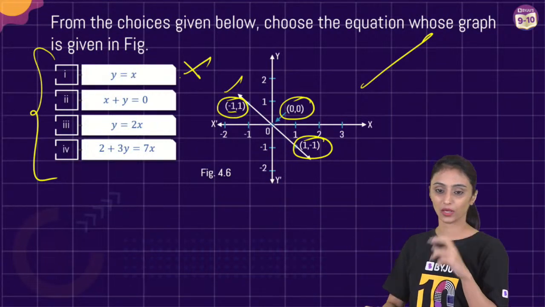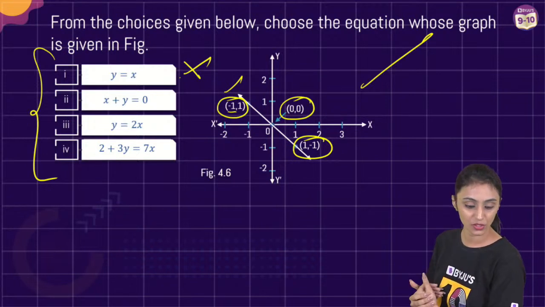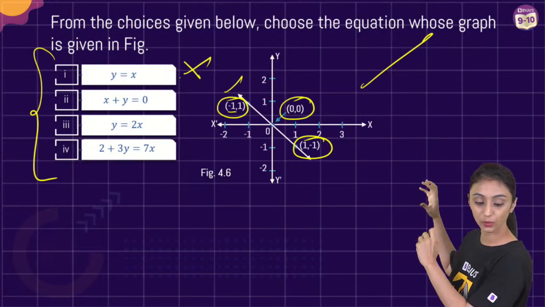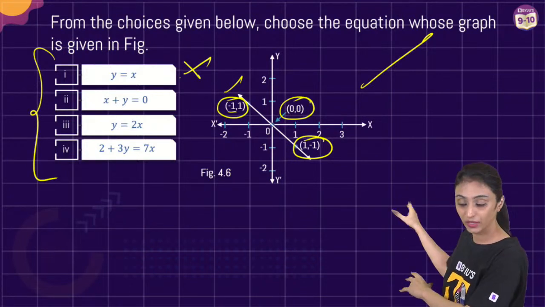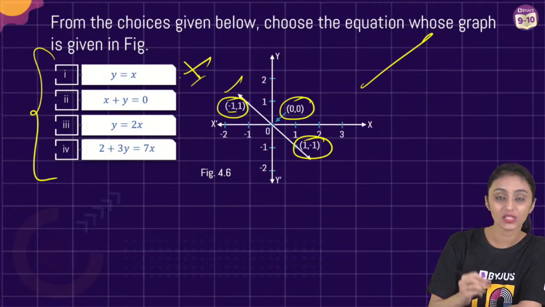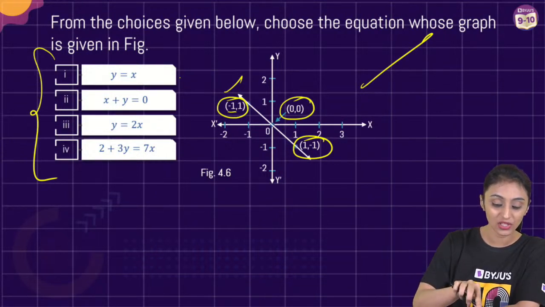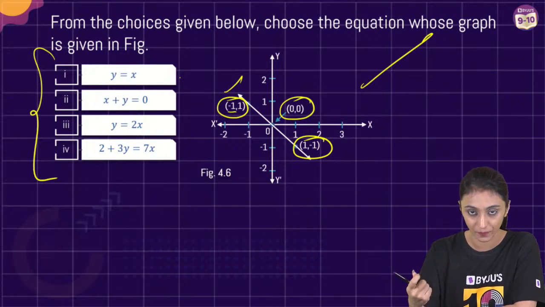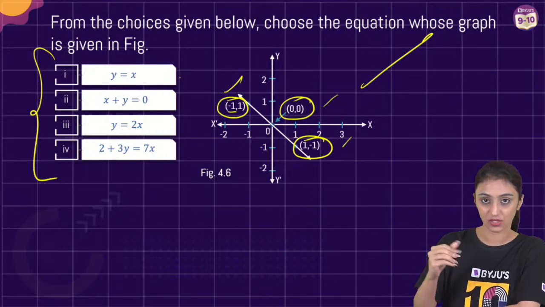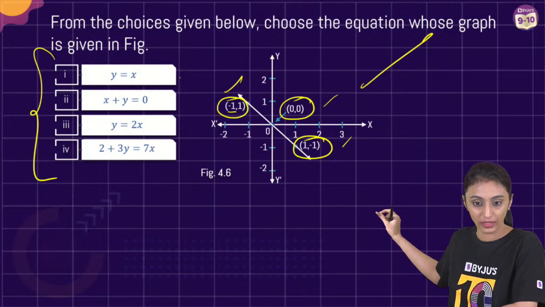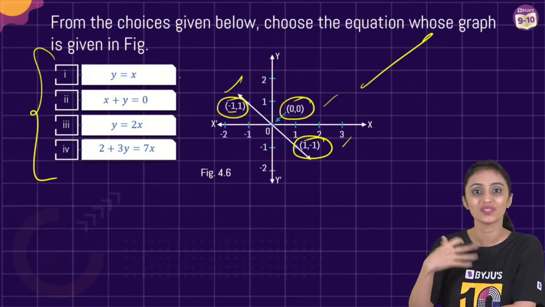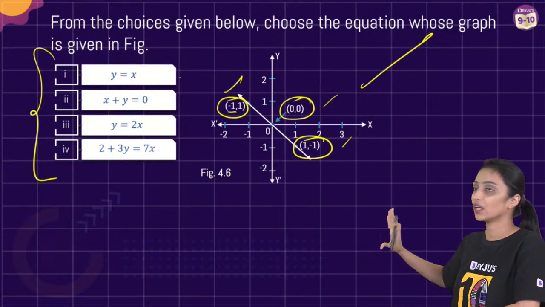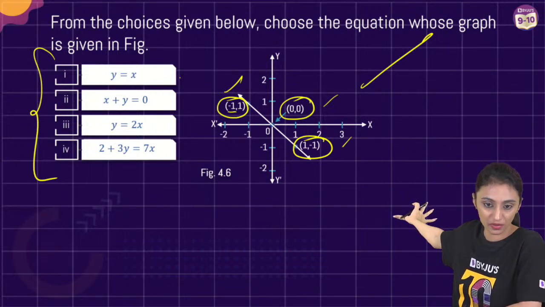So basically, I'm explaining in Hindi one more time for the ones who are finding it difficult to understand. Graph आपको given है, आपके पास equations given हैं. आपको check करना है ये graph इन चारों में से किस equation का है. Right? So all the 3 points, all the 3 coordinates, तीनों coordinates जिस equation को satisfy करेंगे, that particular equation would be the equation for this graph.